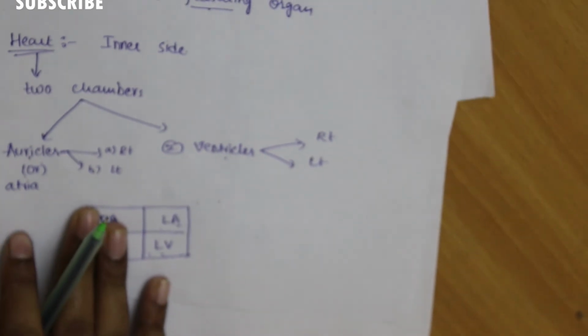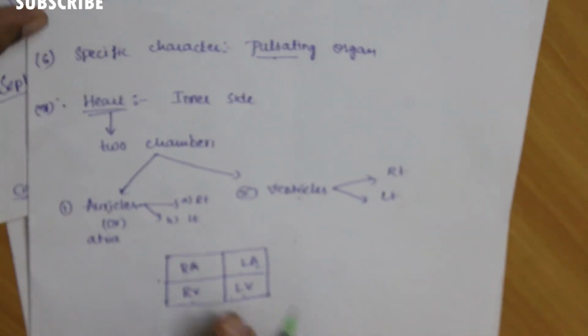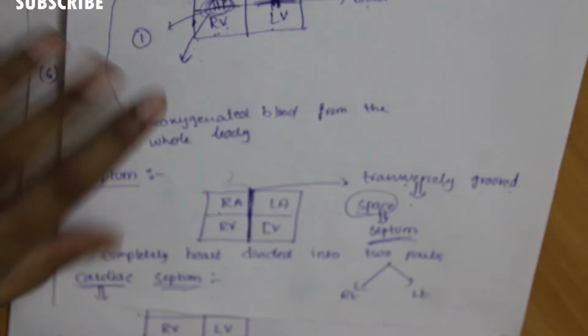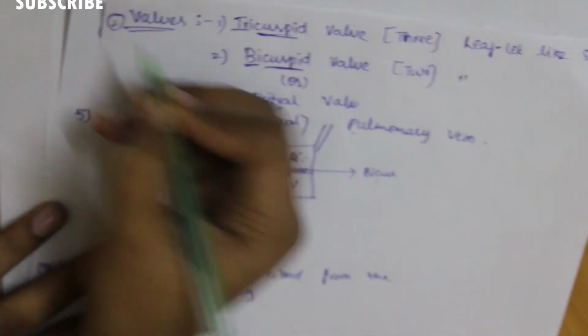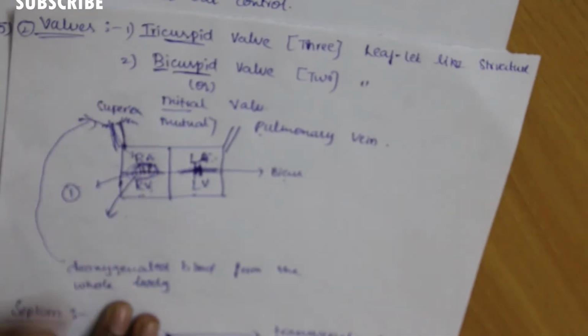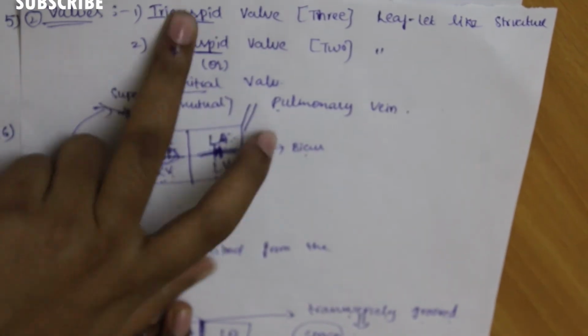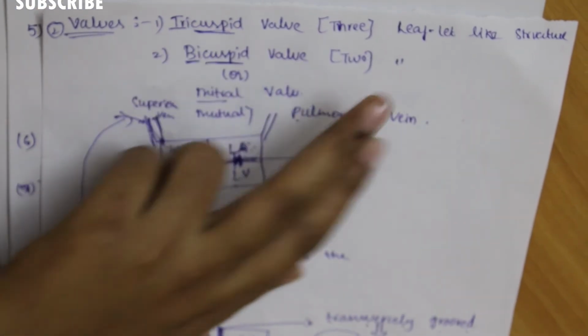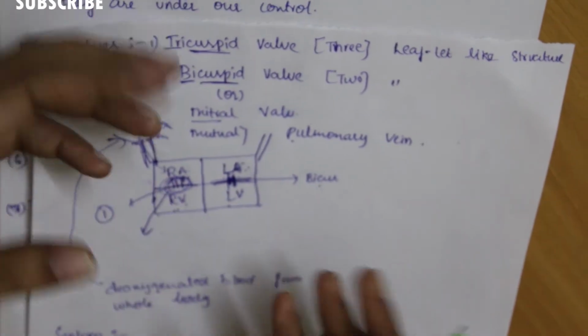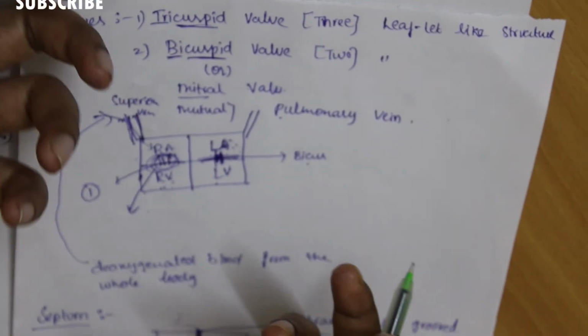After the divisions, I am explaining the walls, the second topic. Mainly two types of walls are present, the tricuspid wall and the bicuspid wall. Tri means three, cuspid means leaflet-like structure. They are like leaflets, like how a flower has petals.